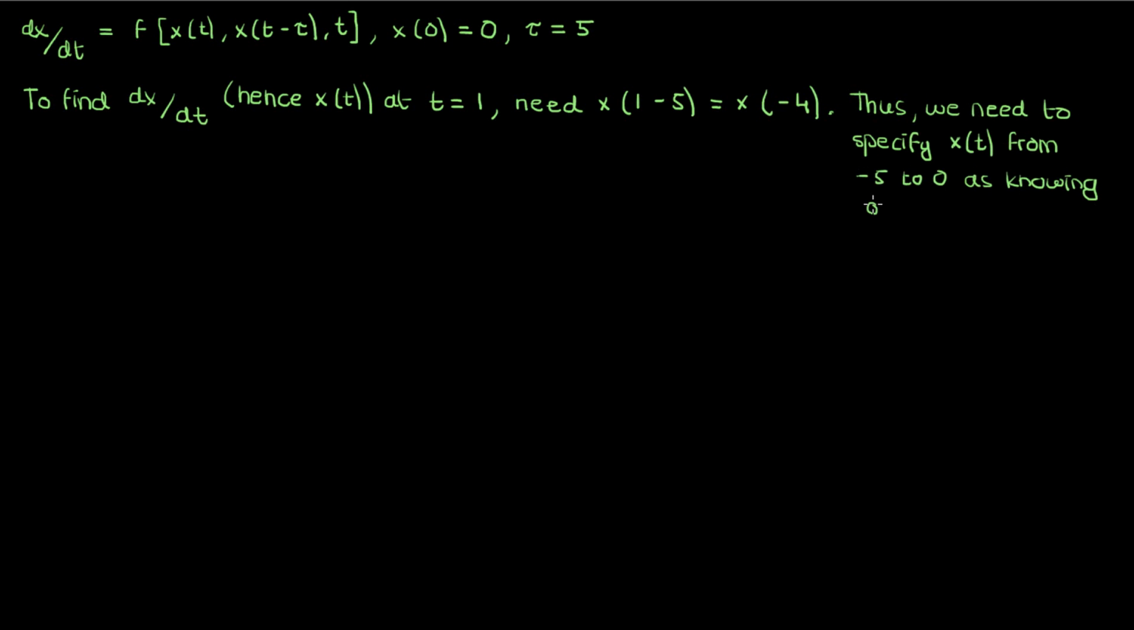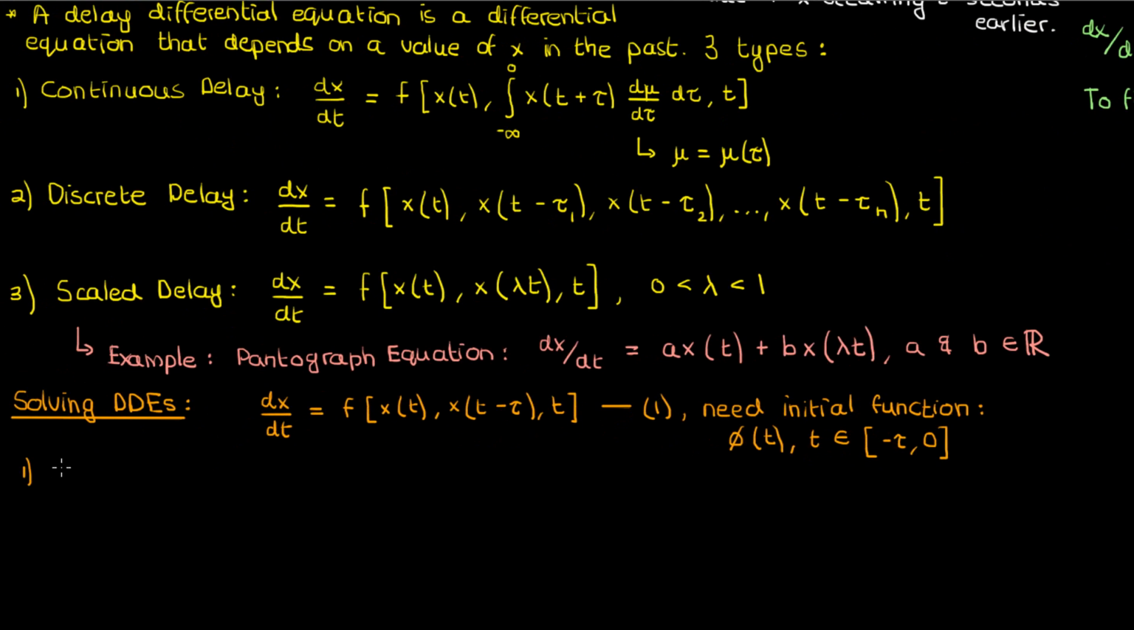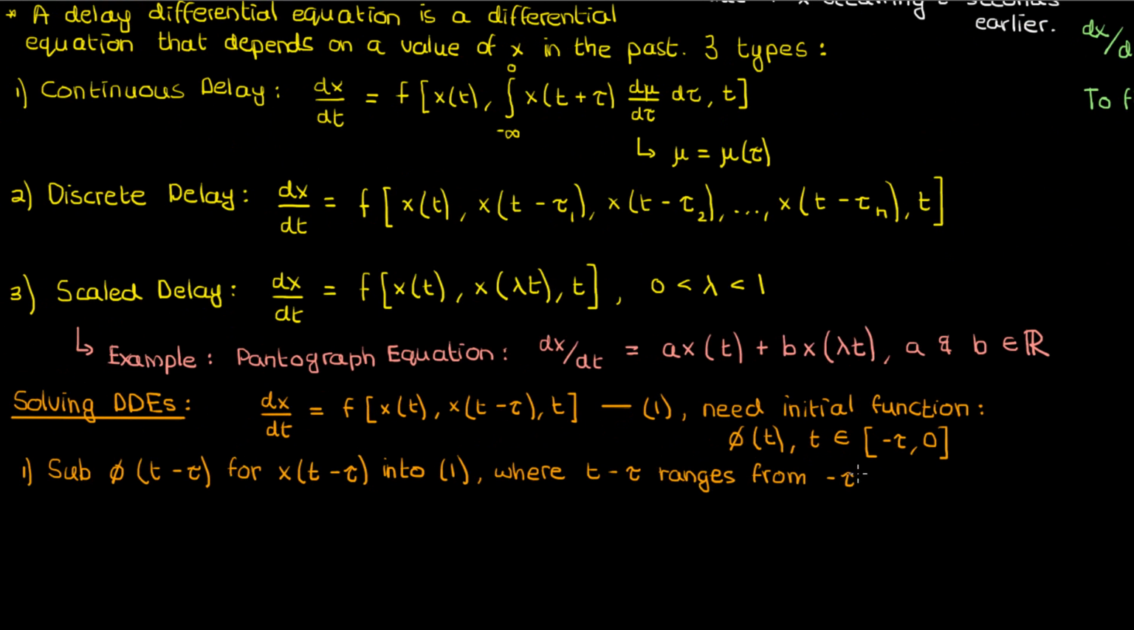Which is why I need an initial function as my initial condition instead of an initial point. So given this DDE and initial function, what we can do is substitute phi of t minus tau for x of t minus tau into equation 1, with t minus tau varying from negative tau to 0. Then, with this function plugged in, we can solve for x of t from t equals 0 to t equals